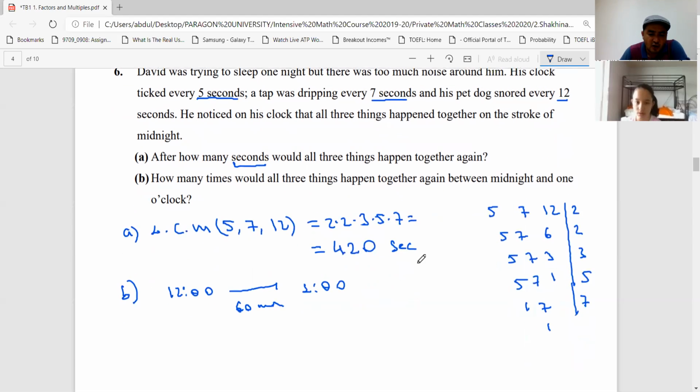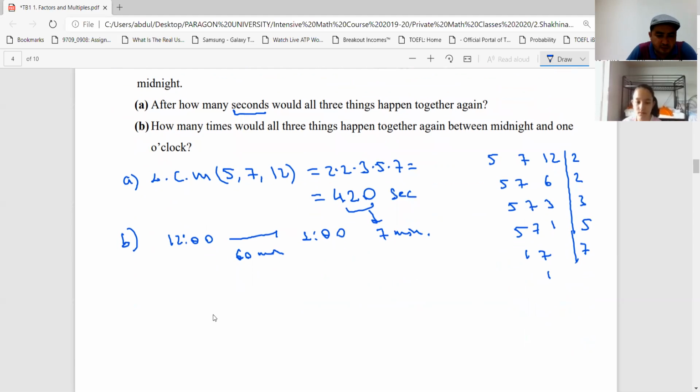So that means that this 420 seconds, first we have to change into minutes. It is 7 minutes, right? Now if you just draw a kind of number line here, actually that is not a number line, that is a timeline.